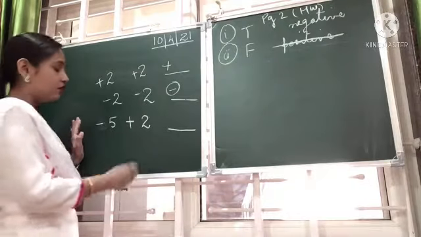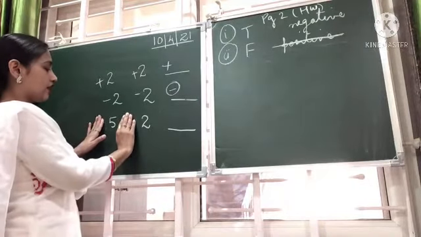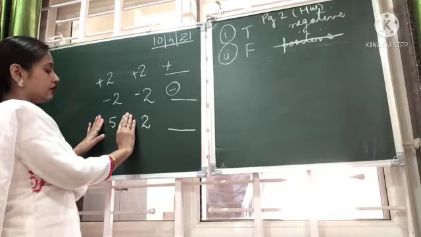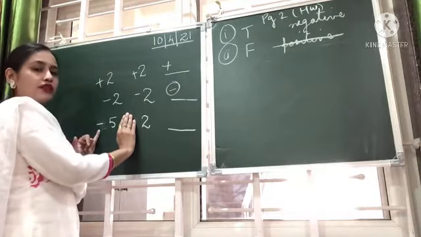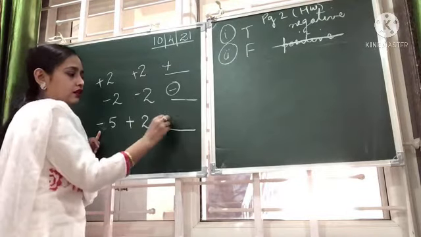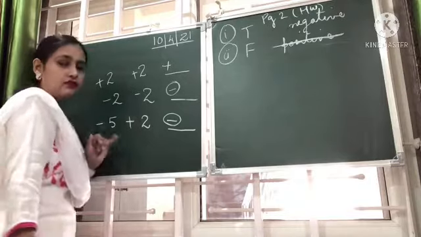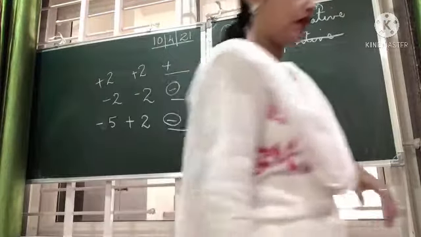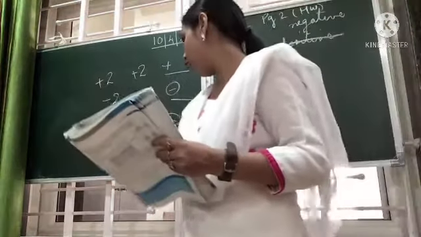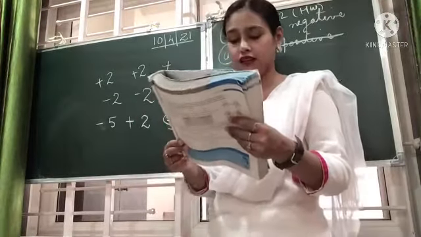For that what to do? Hide the sign. Check. Who is greater? Right now, 5 is greater. What is the sign in front of it? Negative. That means here, negative will win. Why? Because there will be a fight, and for fighting, somebody will have to win. So who will win here? Right now, negative will win.